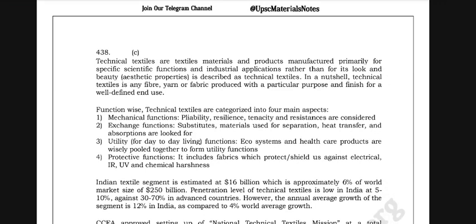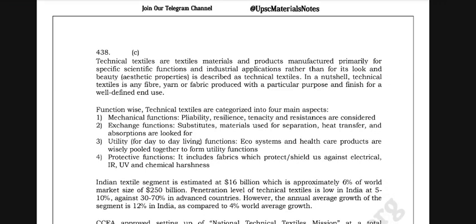Technical textiles are textile materials and products manufactured primarily for specific scientific functions and industrial applications, rather than for their look and beauty. Aesthetic properties are not what describe a technical textile, in a nutshell.